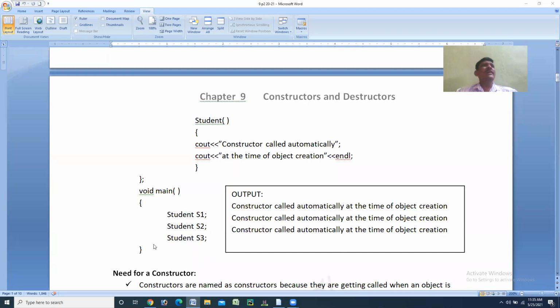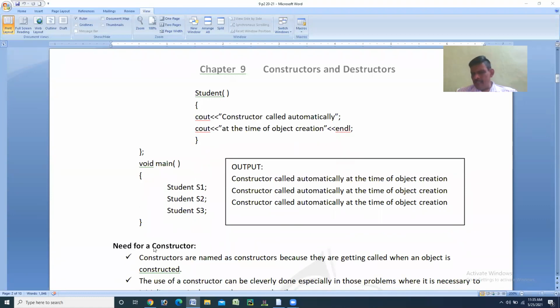In this program, we have shown that the constructor will execute automatically when the object of that class is created, with the help of three objects. That's why in the output we get three outputs. So this is all about the definition, syntax, and example, and concerning the rules of the constructor, we have demonstrated one example program.